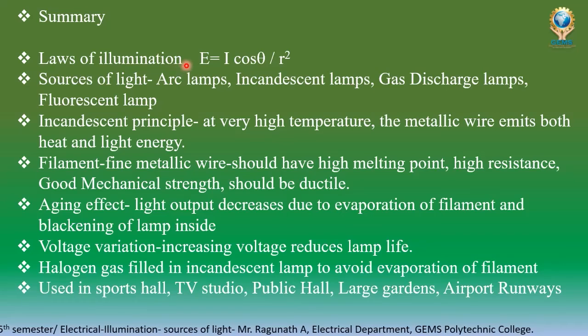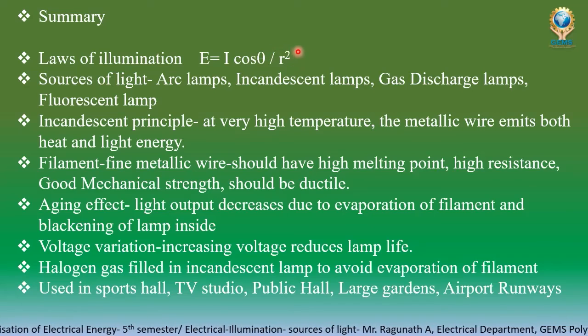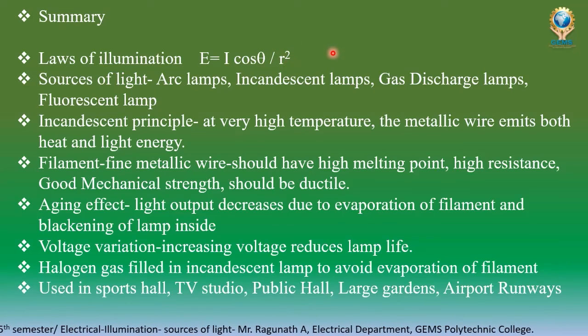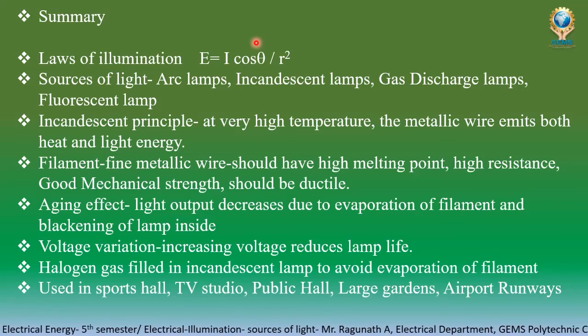We saw the laws of illumination. E is equal to I cos theta by r square. The square of the distance between the source and the surface is inversely proportional to the illumination E. And cos theta, the cosine of the angle between the normal and the incident ray at a point, is directly proportional to the illumination. And then sources of light, we saw arc lamp, incandescent lamp, gas discharge lamp, fluorescent lamp. The incandescent principle is that at a very high temperature the filament will emit both heat and light energy.